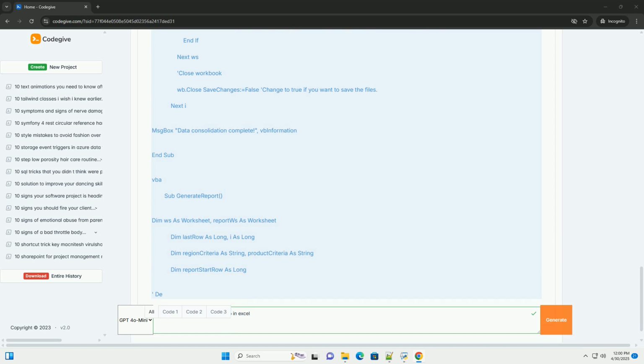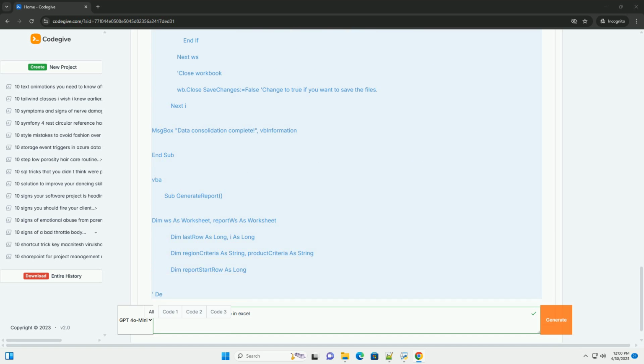Explanation. The code first asks for the location of the sheet where the user wants to put the data. It then uses a file dialog to allow the user to select multiple Excel files. It loops through each selected file and each worksheet in that file. It defines a source range, the data to copy, and a dest range, where to paste it in the summary sheet. This is the critical part that needs adjusting.